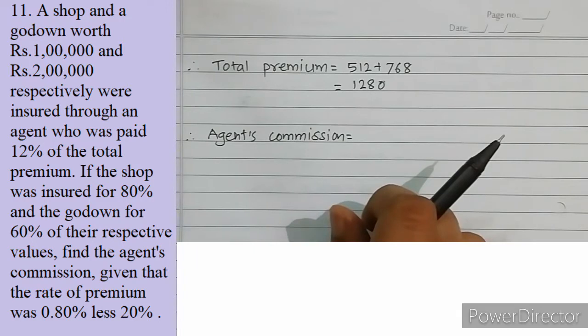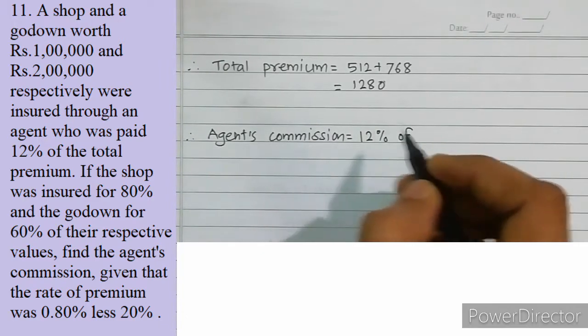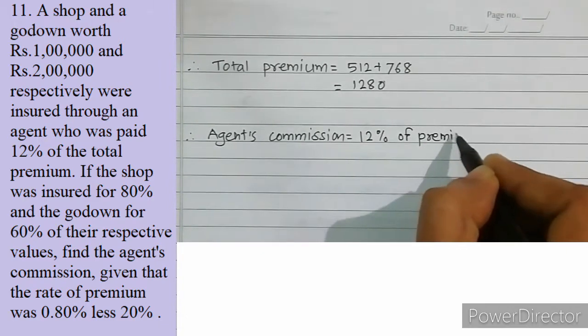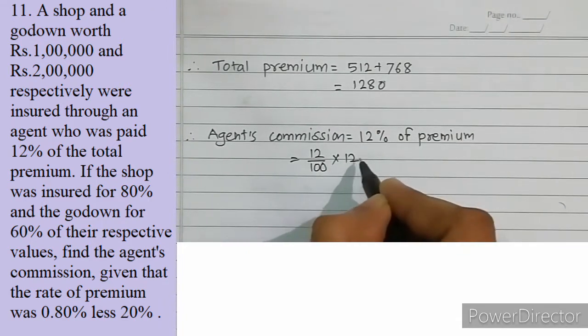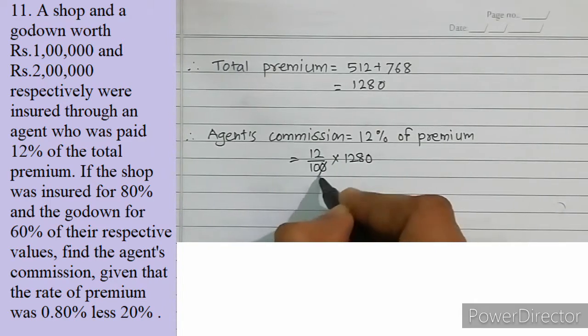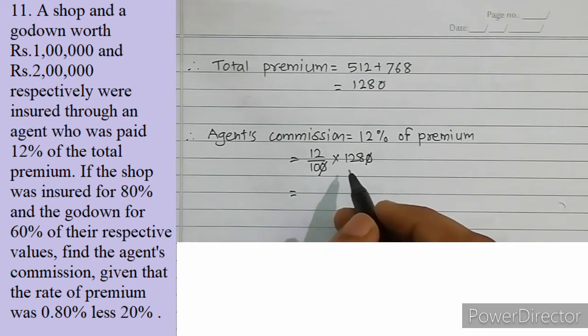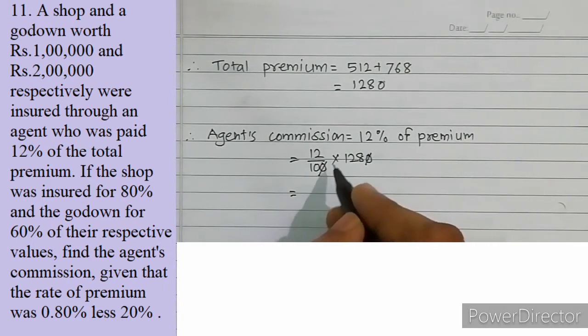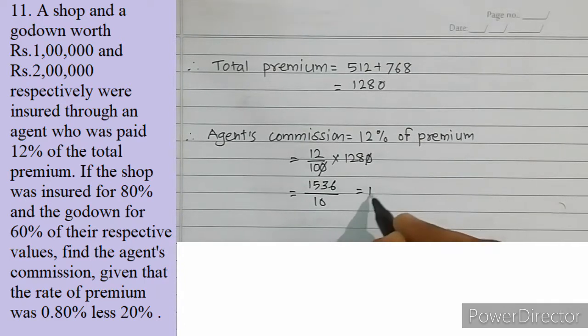The agent's commission, which is actually 12% of premium, which is 12 upon 100 into 1280. Zeros cancel, so which is again 12 into 12.8, so it is 153.6.